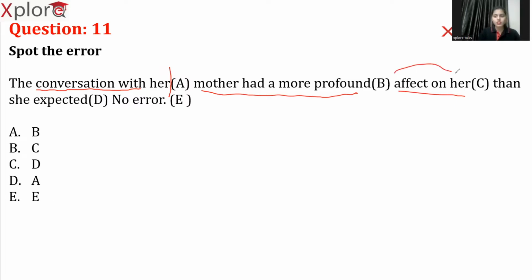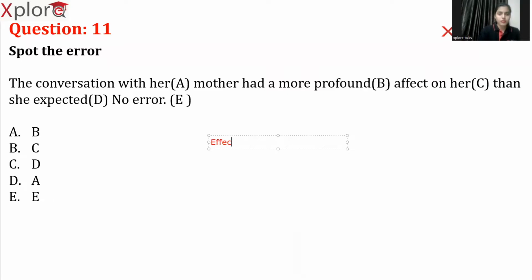Now let's check this particular part. Effect on her. There is a slight difference between affect and effect. Let me explain it clearly to you with an example. Effect and affect. The conversation with her mother had a more profound effect on her than she expected. So let's find out the error.